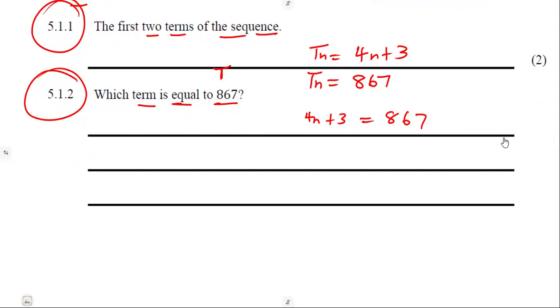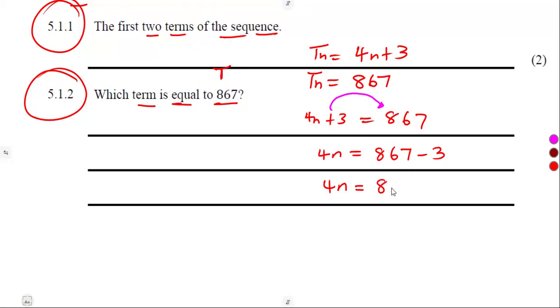So as an equation, how are you going to solve for n? We can take the plus 3 to the other side of the equation. It was a plus. The moment it crosses the equal sign, we know that it will be a negative. So that's 867 minus 3. So that's 4n is equal to 864.